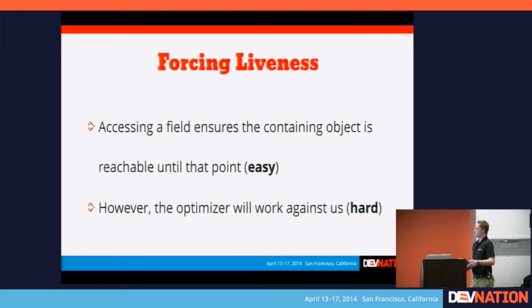So it'd be nice if we could just figure out a way to take the objects and make them last longer. And it sounds really easy, like, oh, okay, well, I'll make sure my object's still used. I'll just stick a field read right at the bottom of my methods. All my methods, I'll stick a field read. Problem solved. The object's still alive. Well, it's not that simple. The optimizer is pretty smart. It'll figure out things about how you're using your code, or maybe changing up your code without you realizing that that's an intuitive thing to do.